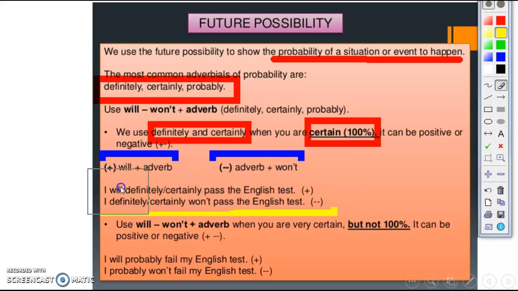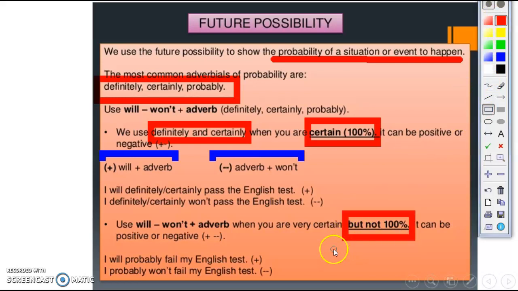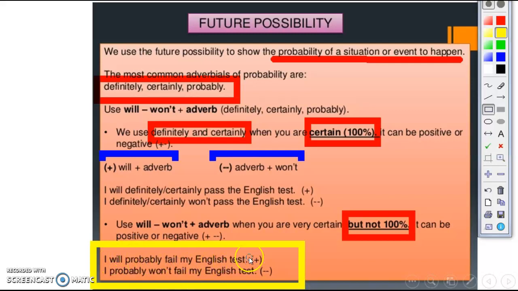Well, so we're going to see more about the use of will. We use will and won't plus the adverb, in this case probably, when we are not 100% sure. For example, I will probably fail my English test.